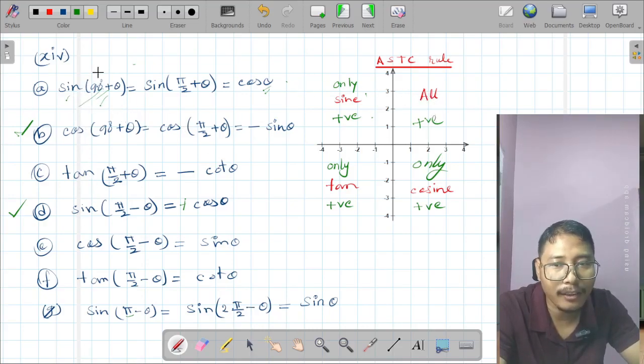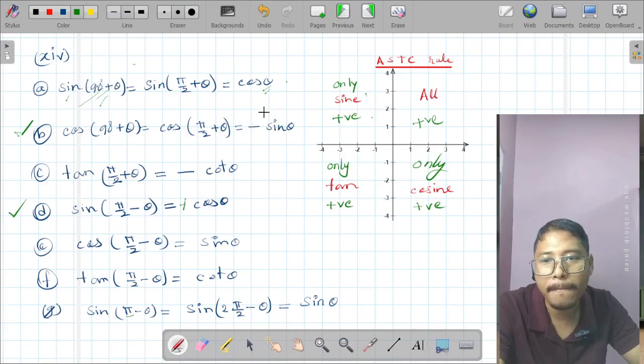If the total given angle is greater than 90 degree and smaller than 180 degree, then only sine relation will be positive. Others, tan, cosine, sec, those all are in negative sign.